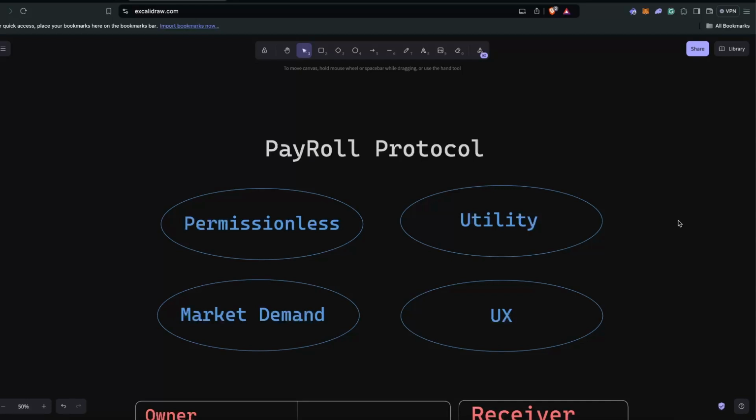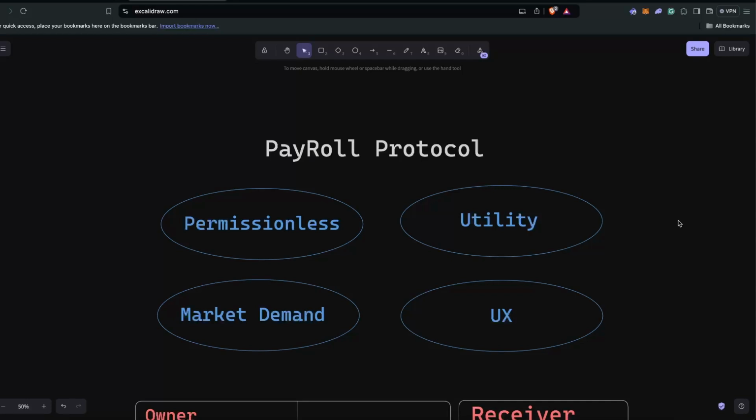Payroll Protocol has utility on the Binance blockchain. What do I mean by that? There have been a lot of blockchains like Phoenix, Aztec Network and others launching their privacy-focused EVMs, but it's not good because they are just coming to compete against other L2s and L1s for utility. With this solution, we are using Inco's confidentiality as a service, which basically allows you to provide confidentiality on any EVM chain using their confidentiality as a service mechanism.